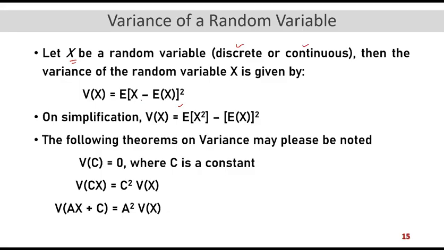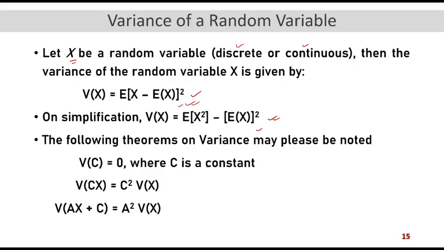If you break this up using the a minus b whole square formula, and then apply expectation, after a few steps you will end up with expectation of x square minus expectation of x whole square. This is generally used for computation because it gives us a simplified way of computing the variance. The first formula is a little difficult; the second is easier to handle for computational purposes. So we generally prefer the second formula for computation. However, when we define the variance, we define it with the first formula.